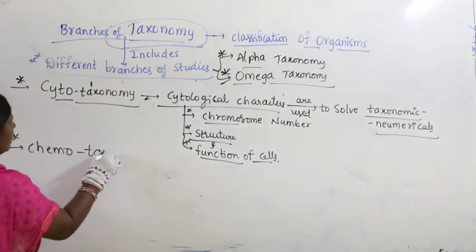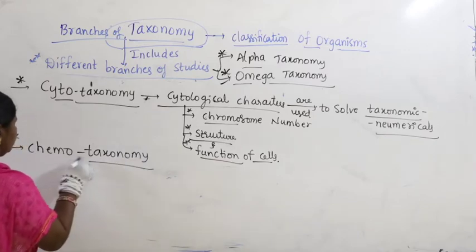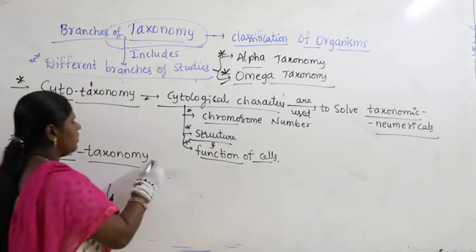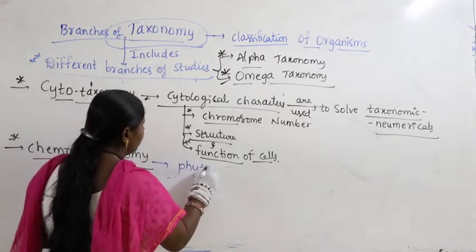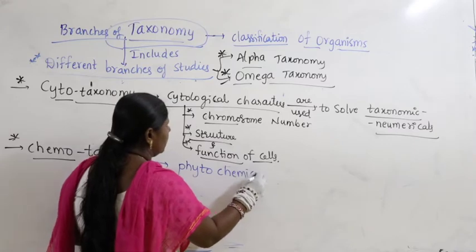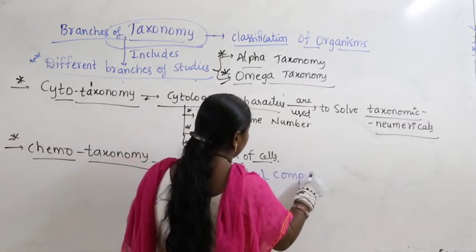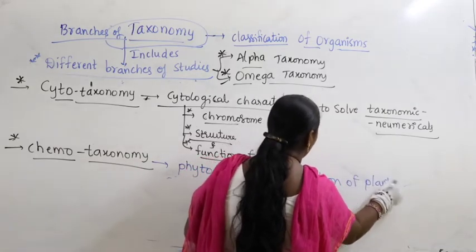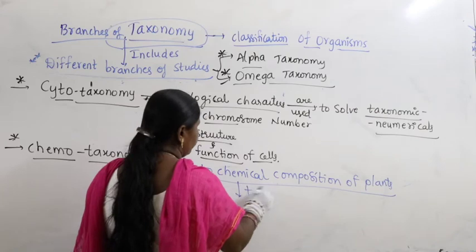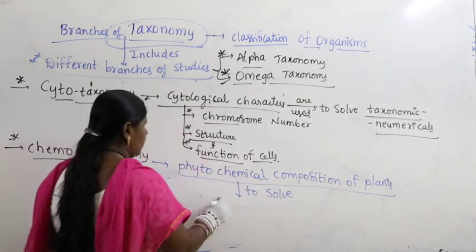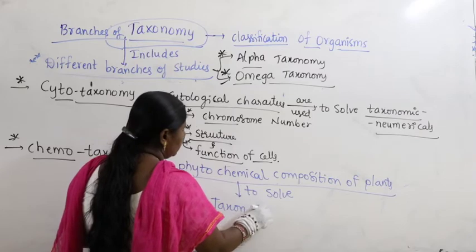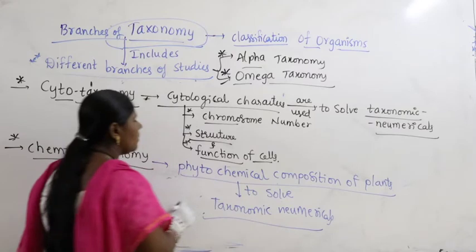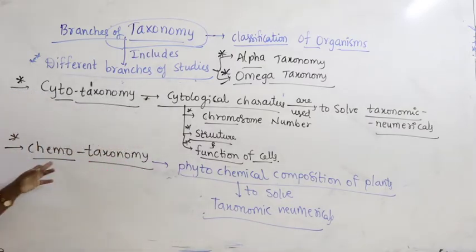Similarly, we have what is called chemotaxonomy. So, what is this chemotaxonomy here? This includes phytochemistry, or the phytochemical composition of plants, to solve the same taxonomic numericals. Same thing here. What does chemotaxonomy include?